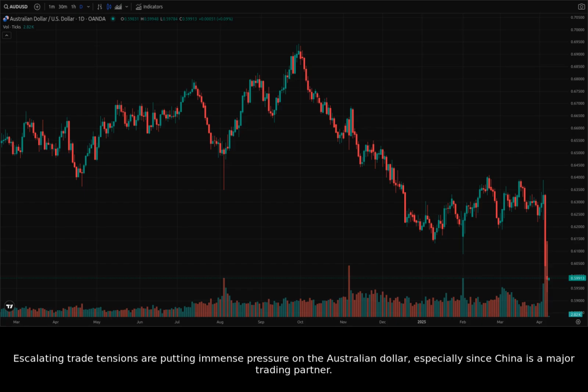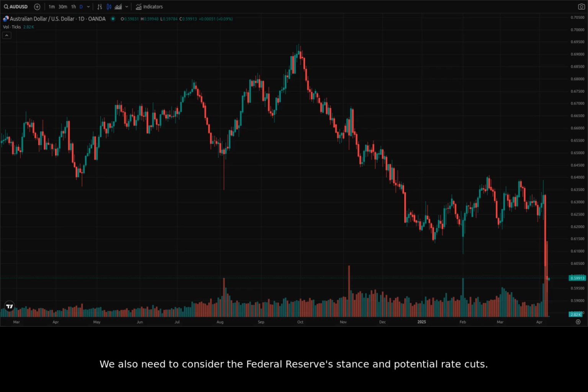Escalating trade tensions are putting immense pressure on the Australian dollar, especially since China is a major trading partner. We also need to consider the Federal Reserve's stance and potential rate cuts. Now, let's dive into the charts and see how these events are reflected in the price action.